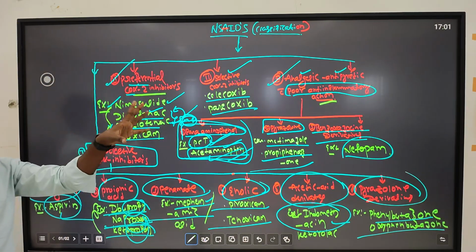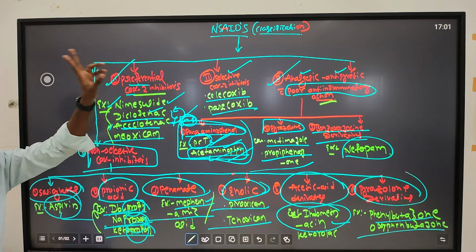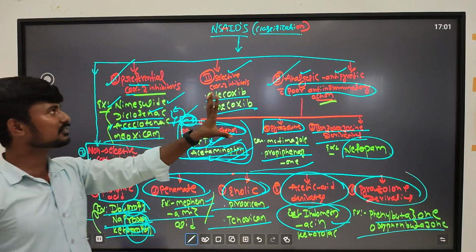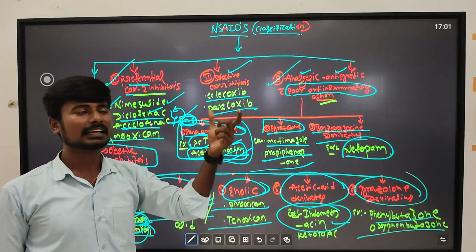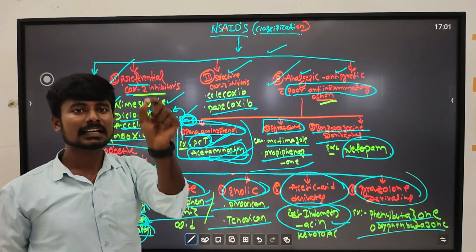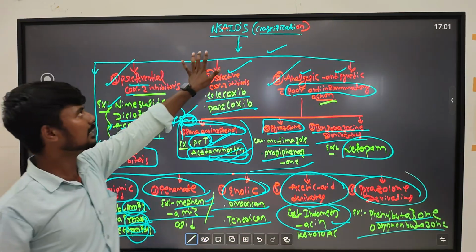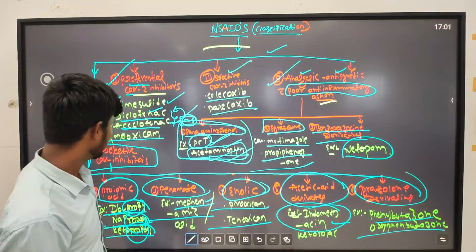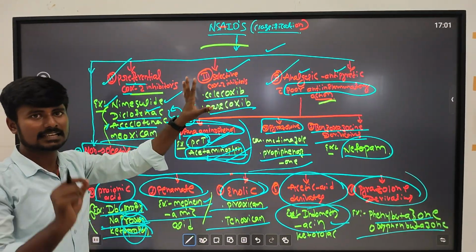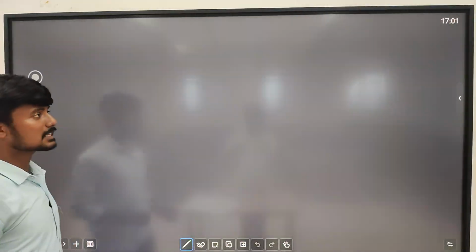If they ask to classify analgesics, you write both the opioid analgesics and the NSAIDs classification. If they ask about morphine, you write what we said in the previous class. And if they ask to classify analgesics and explain any one of the NSAIDs, we have to write aspirin. This is one example taken from the NSAIDs classification. So we have to discuss the entire mechanism of action of these NSAIDs. I will take one example here, salicylates. The first one is aspirin.